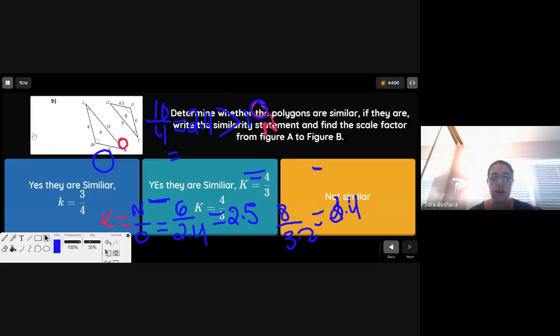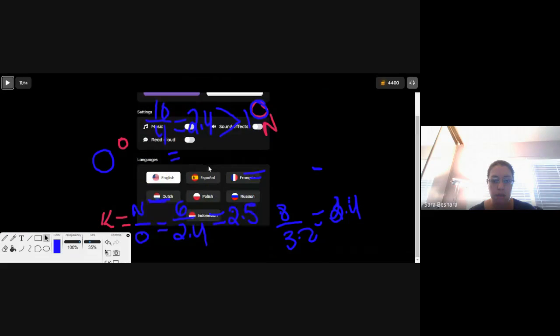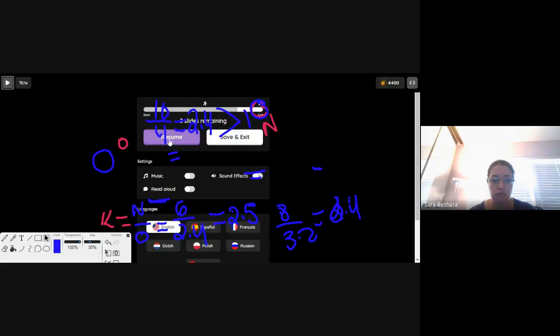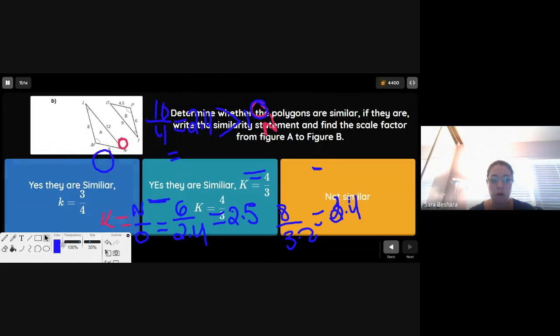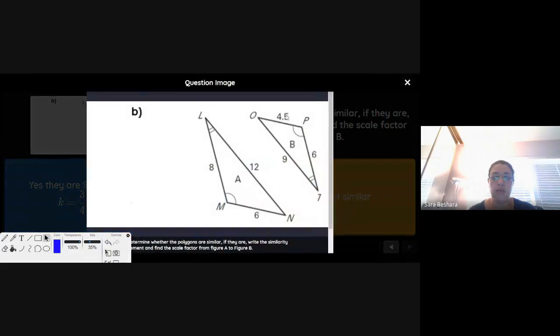I do want you to try the next two on your own. I don't want to do these for you. I want you to try them on your own. The key here is actually to try to understand, when you look at these right here, to go from A to B, what are the corresponding sides? You can probably tell